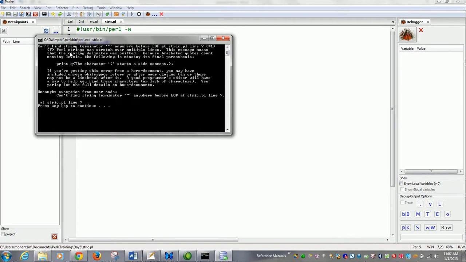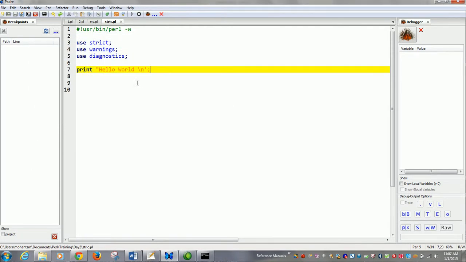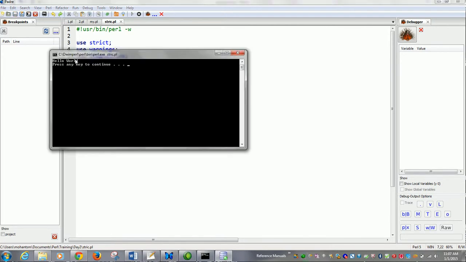See, it gives you the warning that the string terminator is missing somewhere. It also says that you can use this way to fix it. Now the moment I give a double quote here, it prints out.